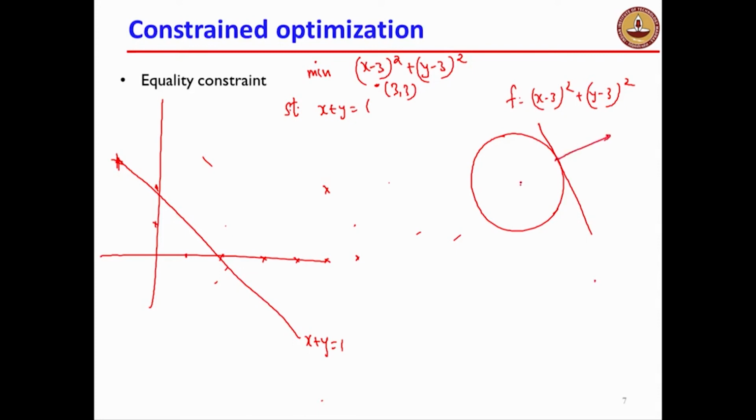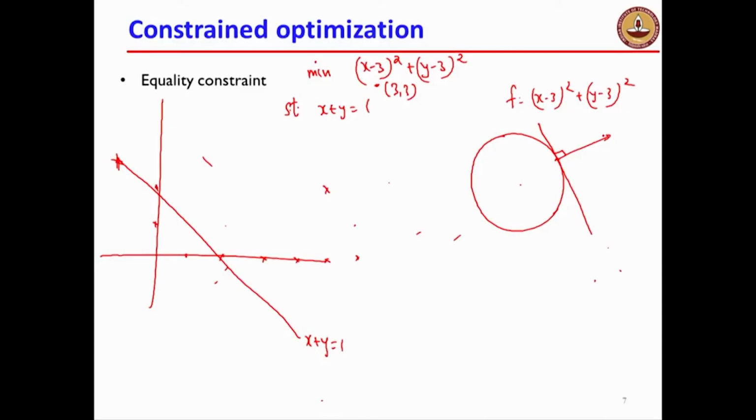So if the objective function has circular contours, the gradient and the tangent are perpendicular to each other. Maybe if I missed this, let me repeat this. The gradient and the tangent are perpendicular to each other at any point. Therefore, at this point, the gradient is perpendicular to the tangent. For functions of this kind, the negative gradient points in the radial direction. The negative gradient will point towards the center, and the gradient will point away from the center. So for this point over here, I claim it cannot be a minimum. Why? Because minus grad f is pointing in this direction.